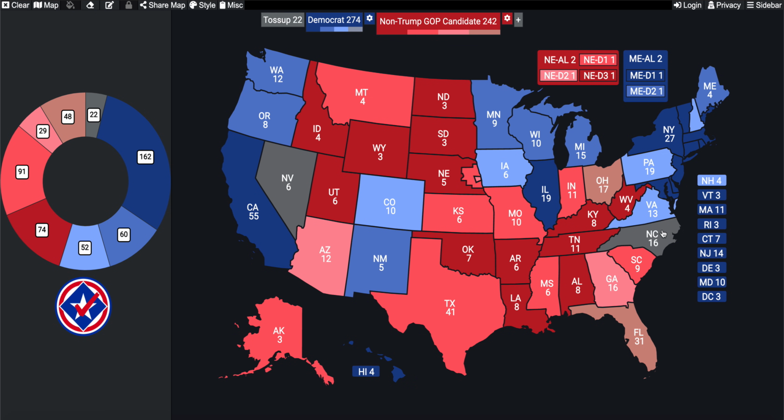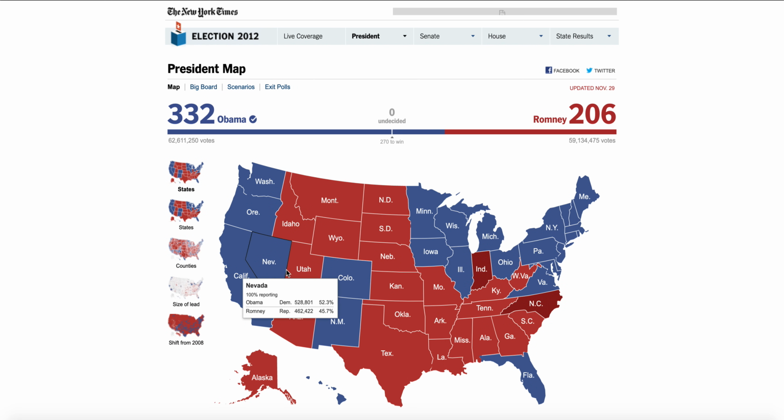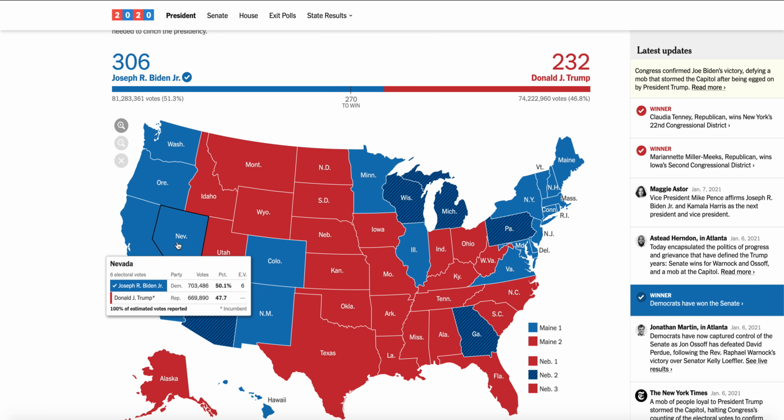But the GOP probably would still hold on to the state of North Carolina. While it would always be in reach for the Democrats, they probably wouldn't do super well in it time and time again. And the final state brings me to the state of Nevada, a state that went to Obama by, I believe, 5 points. In 2020, went to Biden by 2.4.